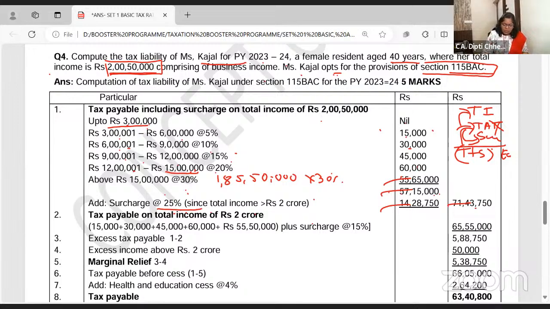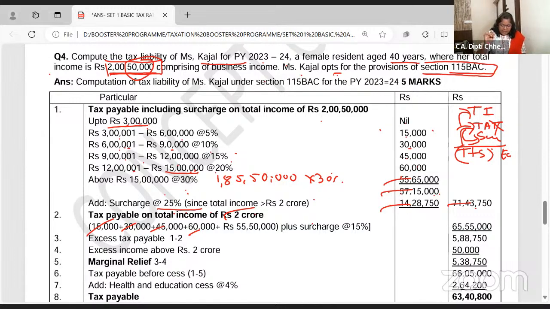Come on. Now, if I would not have got 50,000 extra, what would be my income? 2 crore. Can we calculate the tax on 2 crore? Same. 3 lakh nil, next 3 lakh pay 10%, next 3 lakh pay 15. So now, out of 2 crore, pick up in your calculator 2 crore. How many zeros in 2 crore? Put 7 zeros.